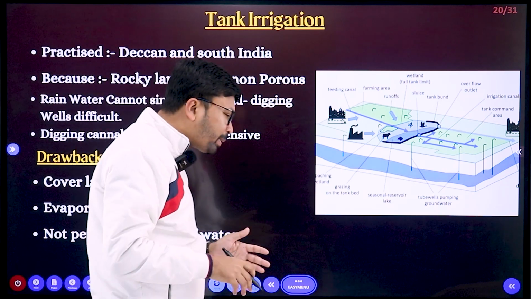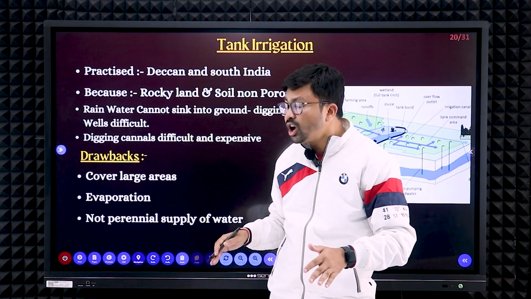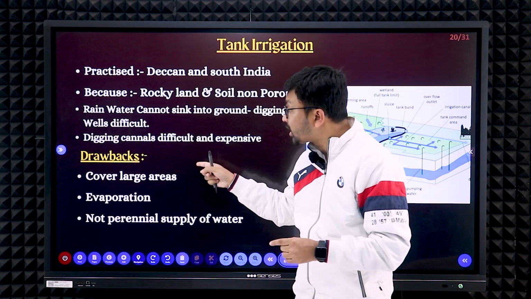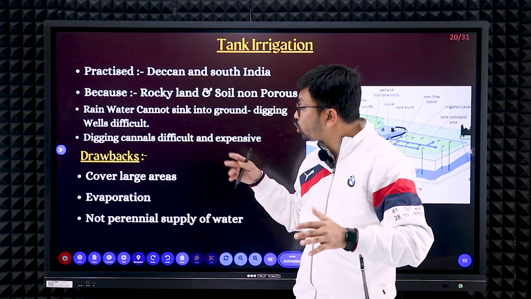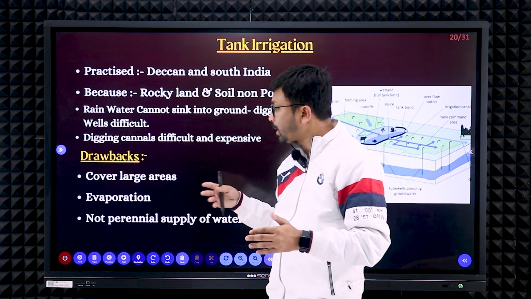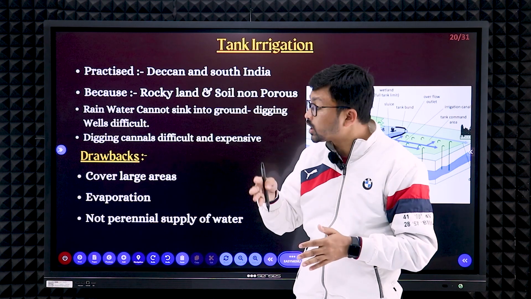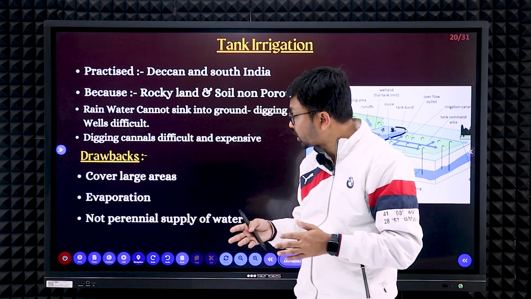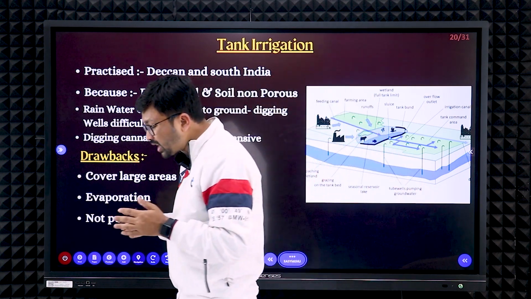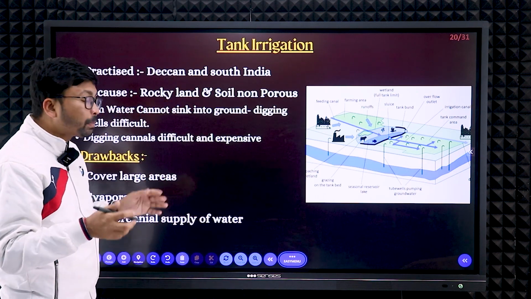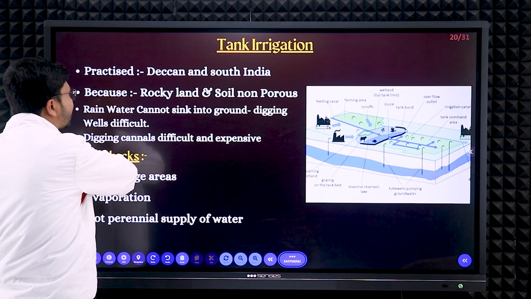Now what are the disadvantages? It occupies a larger area, which otherwise could be utilized for other purposes. As it is occupied, we cannot use that area for agricultural purposes. And as there is much more open surface, water evaporates much more, so there is a wastage of water. Another disadvantage is that in those areas the rivers are non-perennial, so we are not getting much supply of water here.